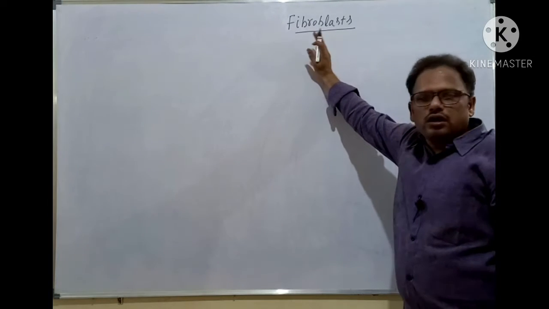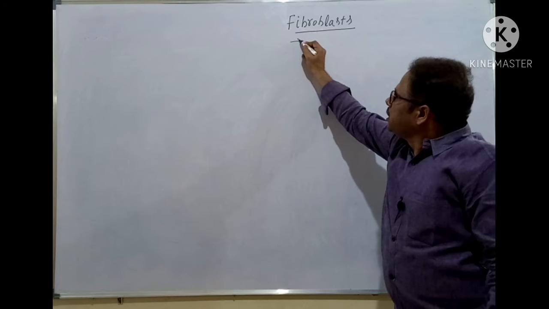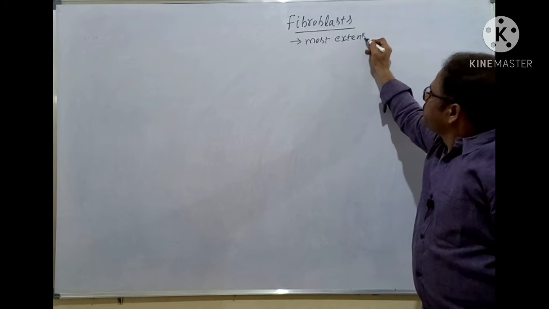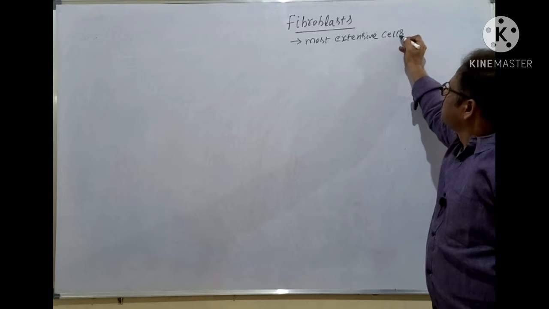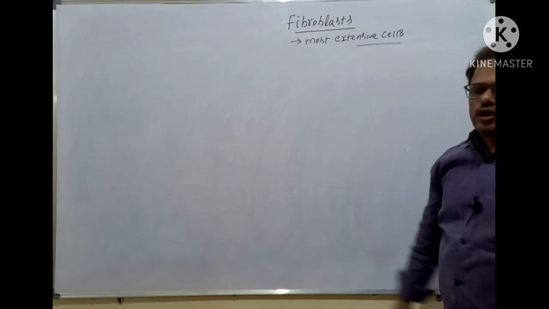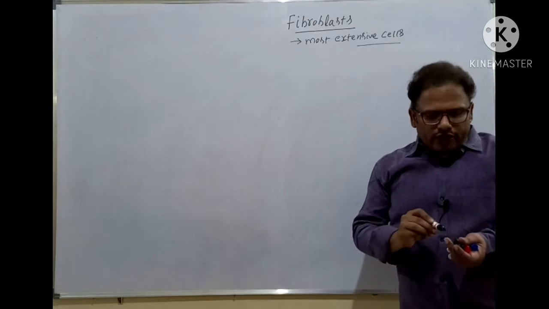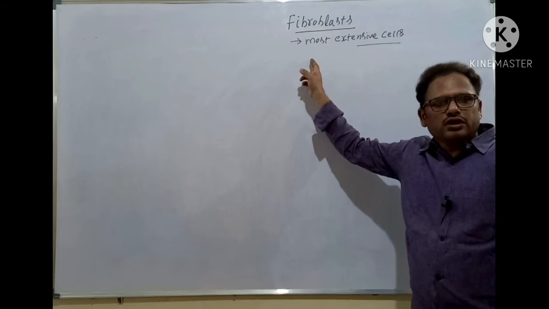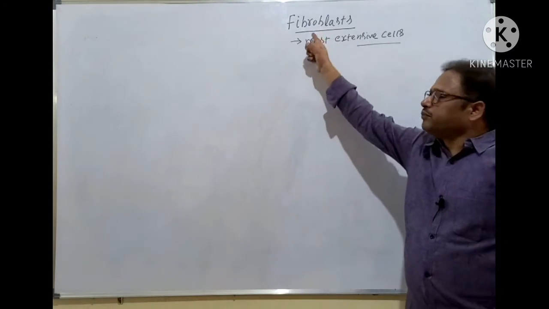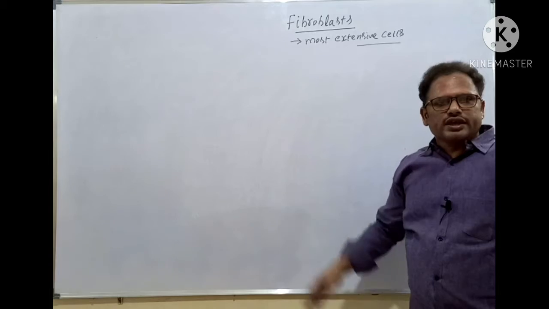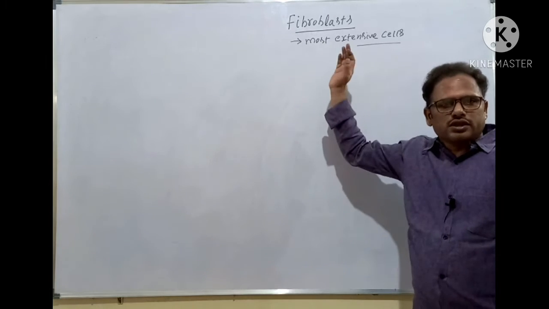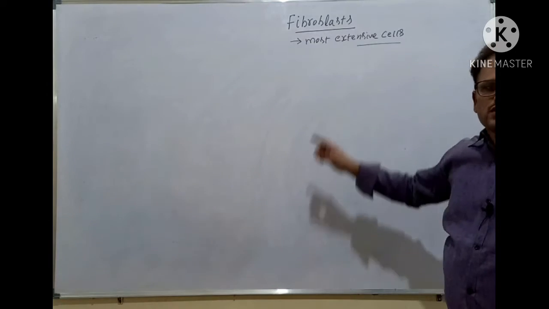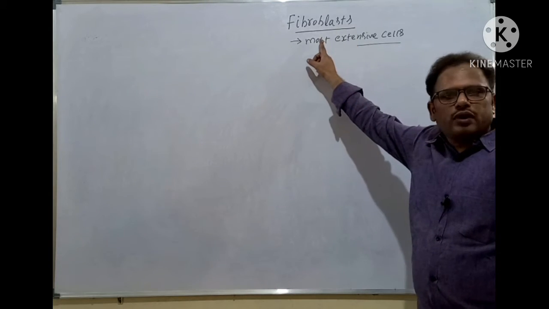And these are the most extensive cells present in the areolar connective tissue, because I told you that 5 different types of cells are present. Which cells are most extensively present? Fibroblasts. They are the most extensive cells not only in the connective tissue proper, but also in the total connective tissue.